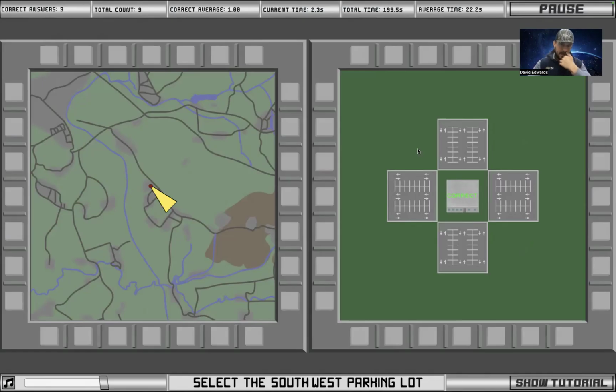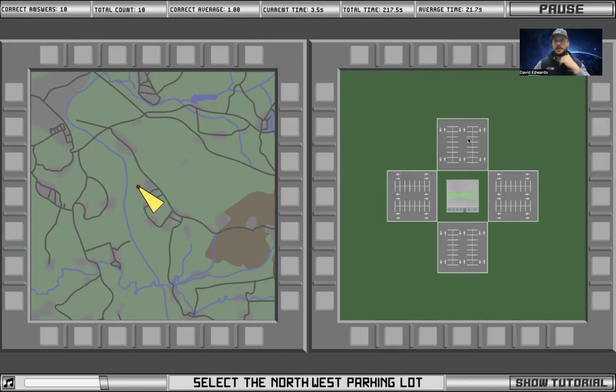All right, select the southwest parking lot. I'm going north and I'm going west right now. So I need to go southwest. So this right here, if I do a 90-degree pivot, that's going to put me at southwest because I'm going northwest right now. Northwest parking lot.